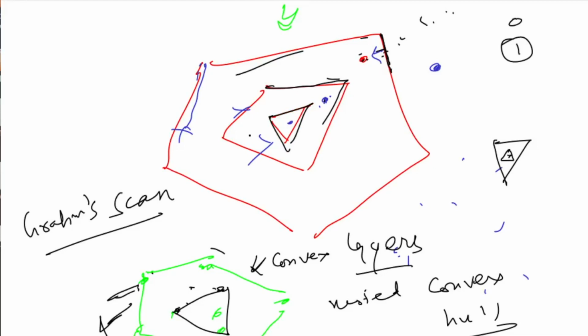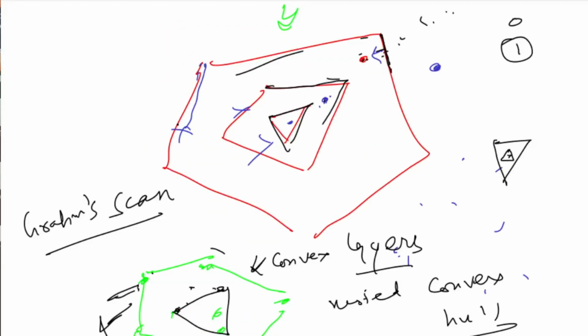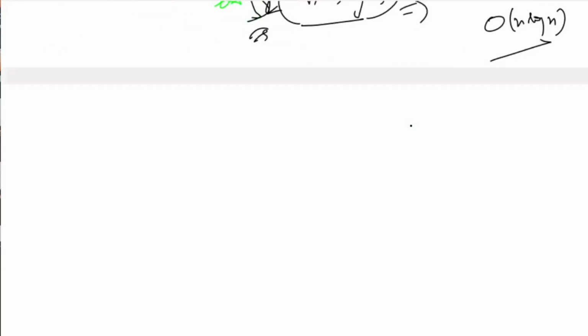I'll discuss how to check whether a point is inside a polygon or not. Let's discuss the polygon checking before the complexity. So, point position: suppose you are given a polygon like this, and you have to find the position of a point.